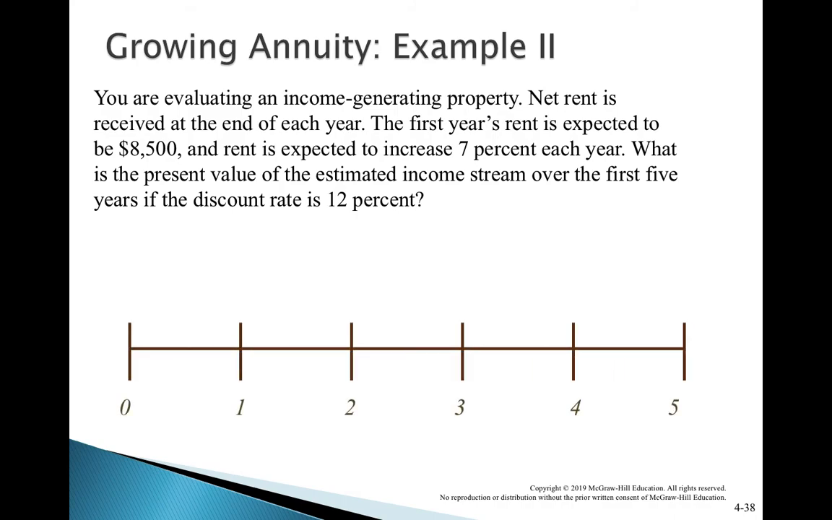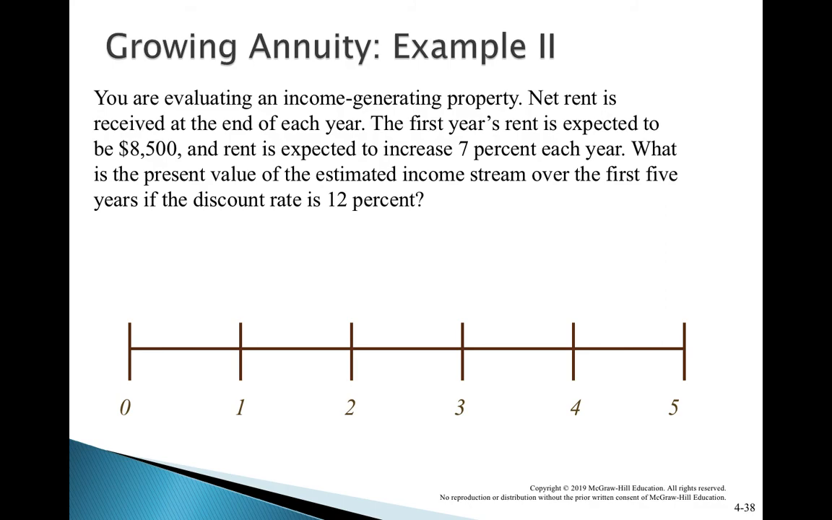Number 2, you are evaluating an income generating property. Net rent is received at the end of the year. The first year's rent is expected to be 8,500, which will increase 7% each year. What is the present value of that income stream for 5 years if the discount rate is 12%?